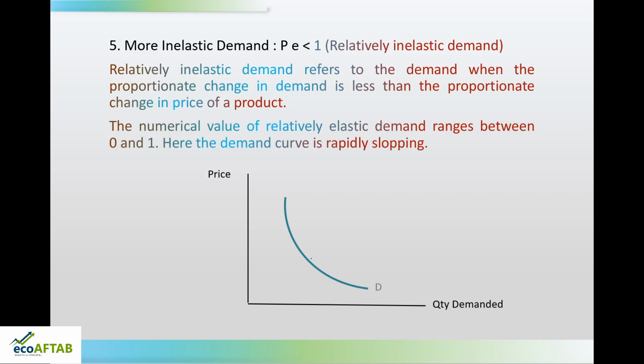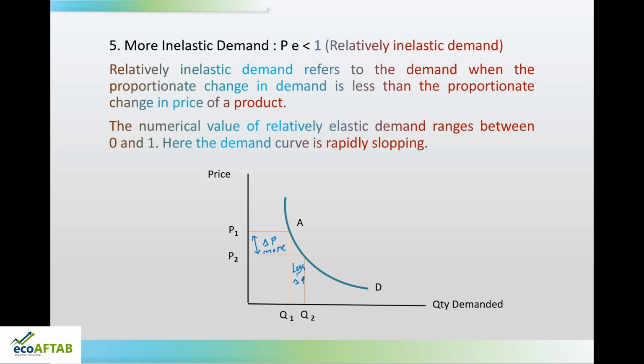So here if this is the demand curve, you can see what is happening. If the price is P1, the quantity demanded is Q1 and the consumer is at point A of the demand curve. If the price reduces to P2, the change in demand is from Q1 to Q2. Now here you can see what is happening. The change in price is this much, and what about the change in quantity demanded? It is this much. So the change in quantity demanded is less than the change in price. The change in price is more.